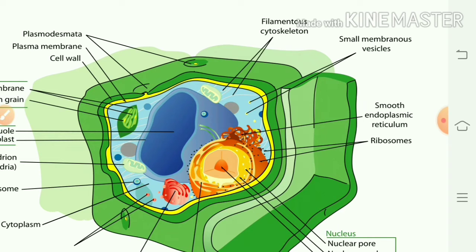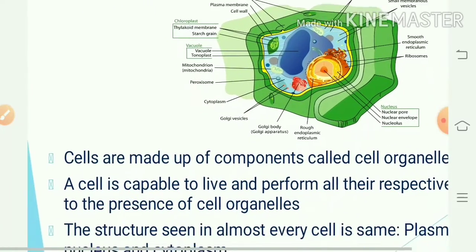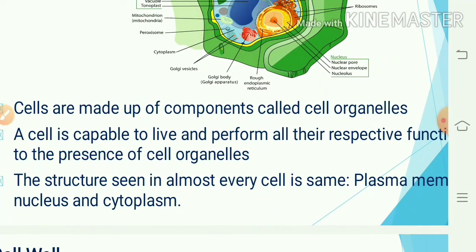There are different types of organelles included in the cell structure. Cells are made up of components called cell organelles. These cell organelles may be the nucleus, Golgi apparatus, ribosomes, microbody, plasma membrane, vacuole, chloroplast, mitochondria, lysosomes, and endoplasmic reticulum.